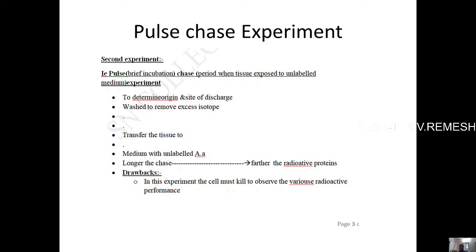And during that analysis we could understand from the first section the site of synthesis of the protein, and from the second and the subsequent sections we could understand where these radio labeled portions of the protein move.